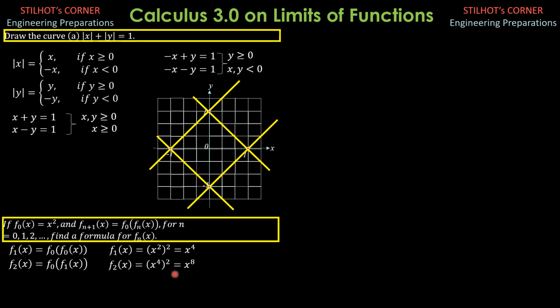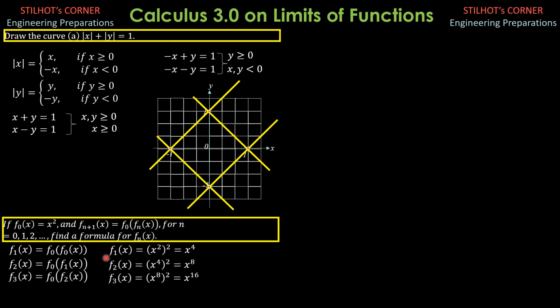Then lastly, to see the pattern, although we already see the pattern, f3 of x is f0 times f2 of x, and it is equal to, so we replace x here by x to the 8th, then square it, then it is x to the 16th.